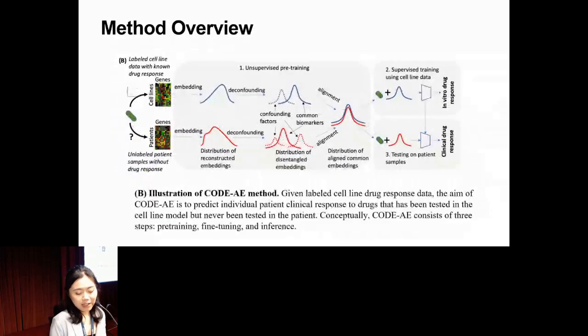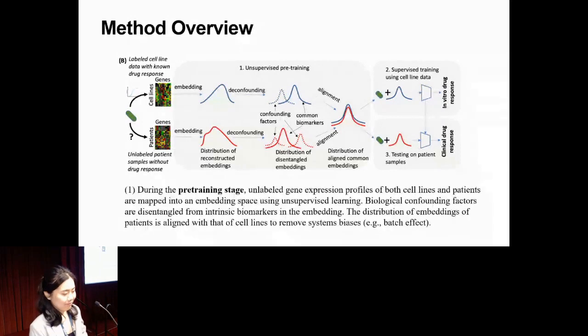So here's an illustration of our model. Given labeled data, where the label means the drug response is known from the cell line, our goal is to predict the unknown drug response from the patient samples. You see there's a question mark there. So how do we tackle this? Our model has conceptually three stages, and I'll explain them one by one. The first stage